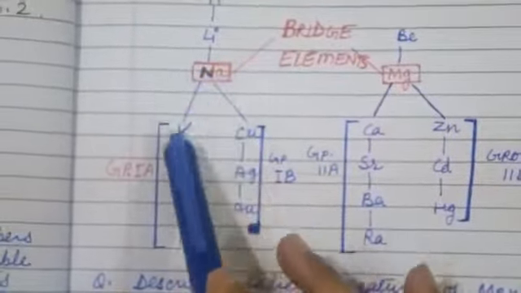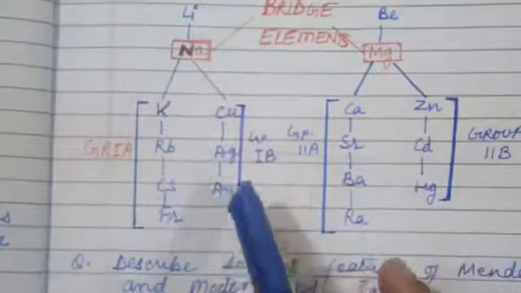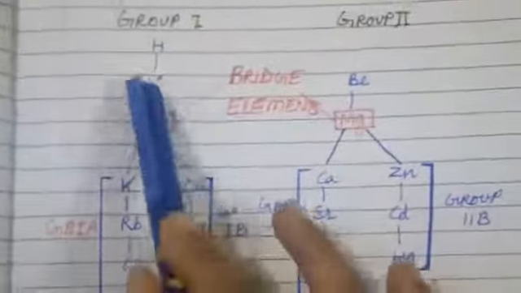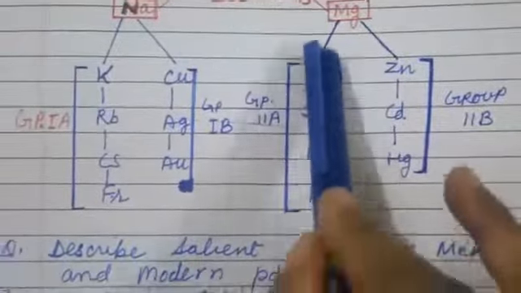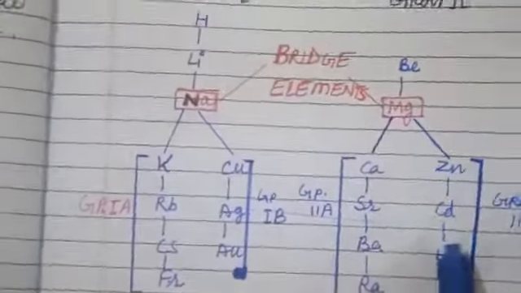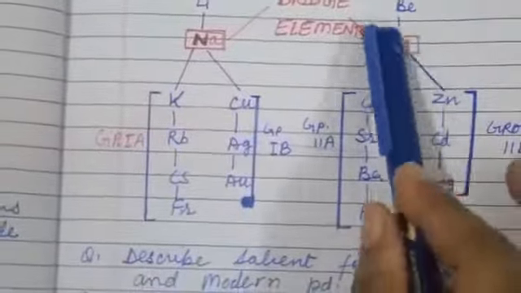All these have some properties similar to Na, so Na works as a bridge. Likewise, these have similar properties to magnesium, so magnesium works as a bridge.